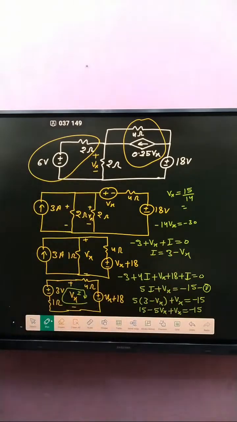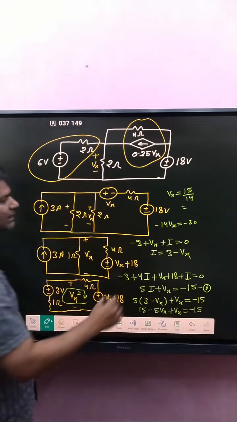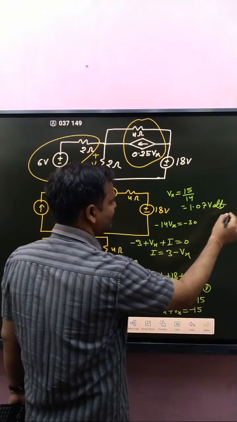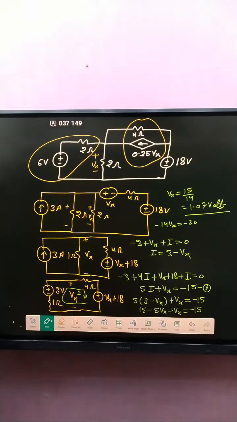So what about that value? That value is 15 divided by 14, 1.07. That is 1.07 volt is the right answer. Make it. If anyone faced doubt in any step, then tell me. I will discuss again.